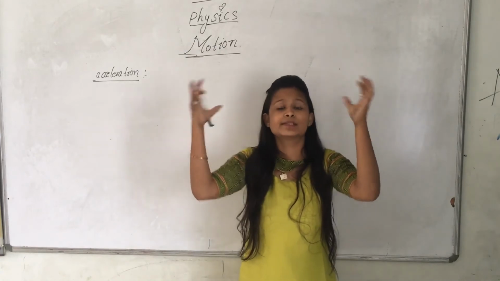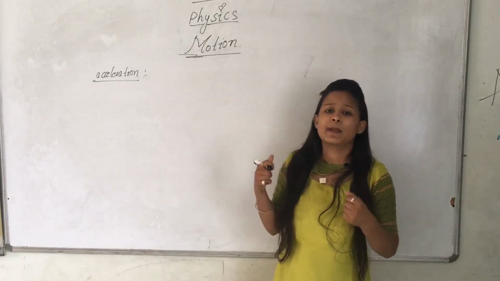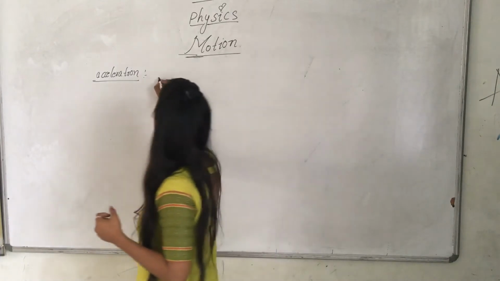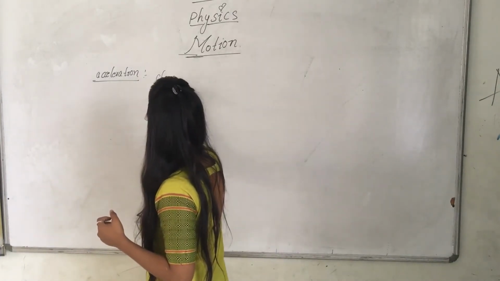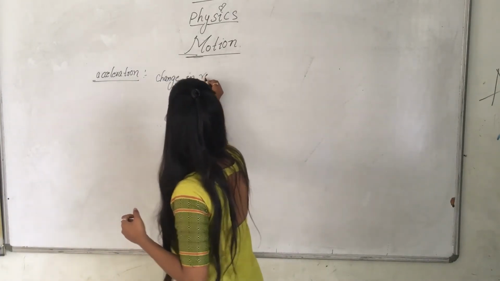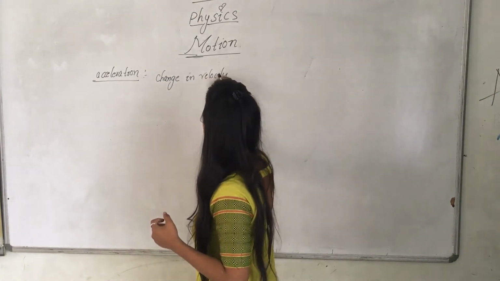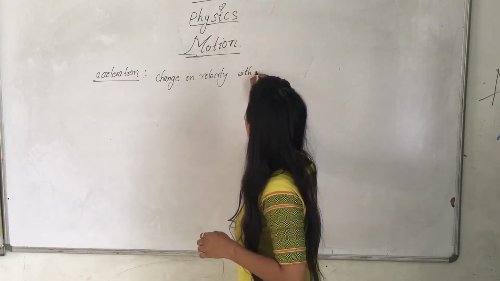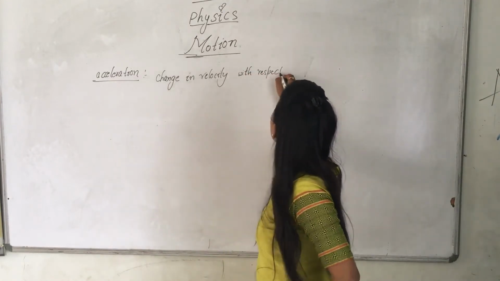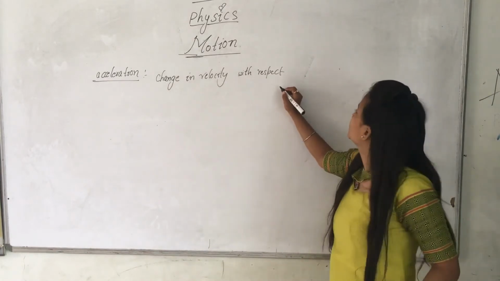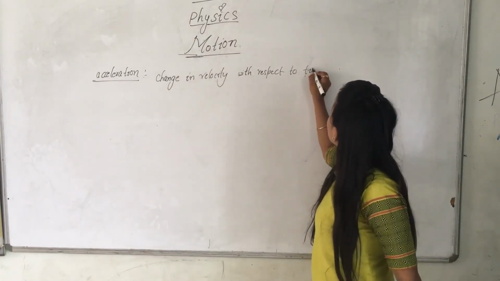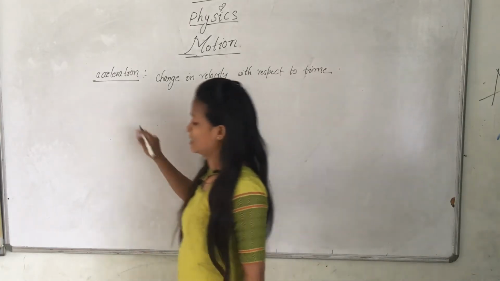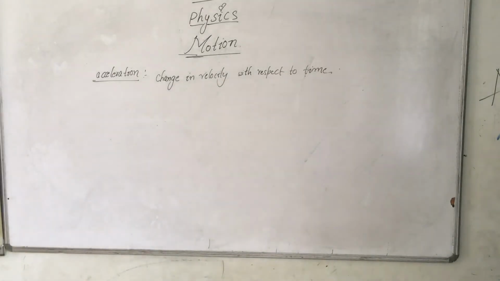Change in velocity means difference in velocity with respect to time is known as acceleration. What is the meaning of acceleration? Now you understood. Difference in velocity by time.